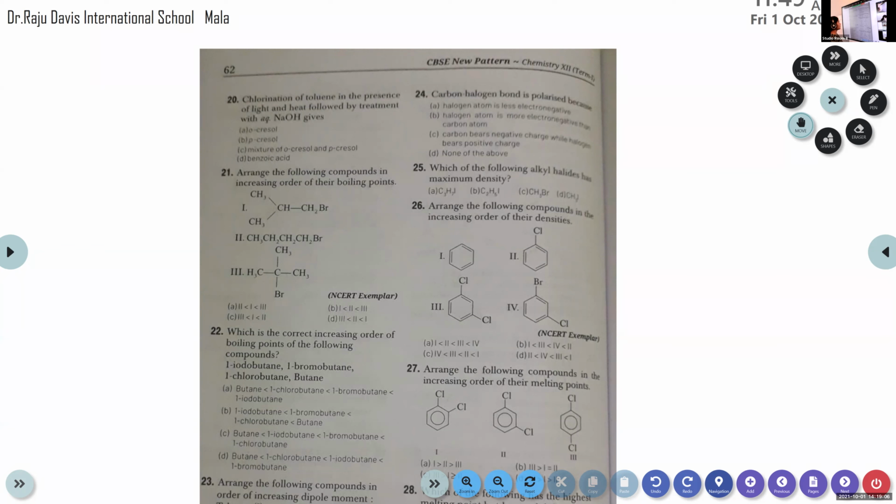Not only chlorination, but in all electrophilic substitution reactions, in which position will the incoming electrophile be substituted?